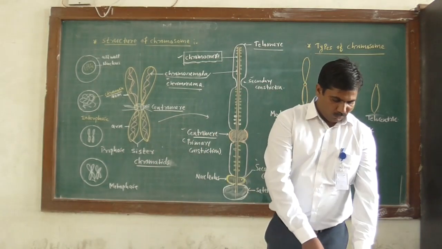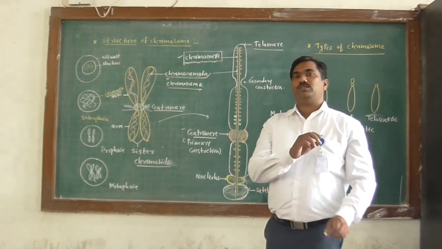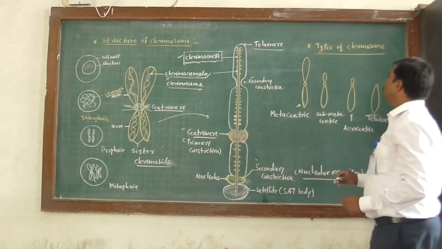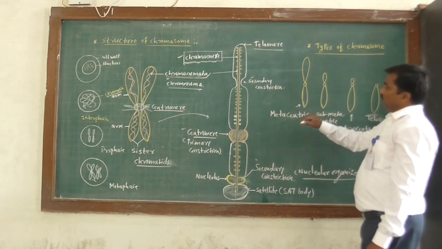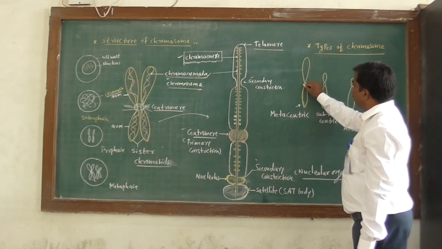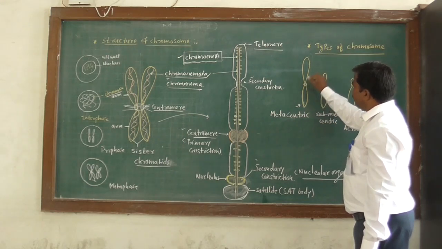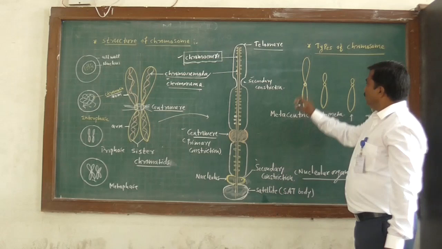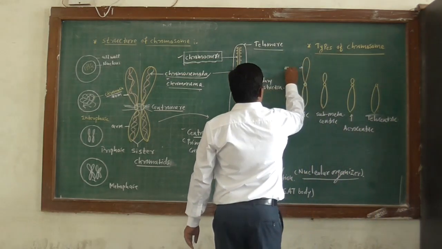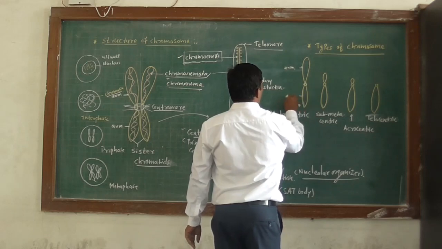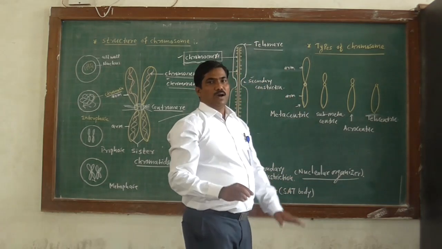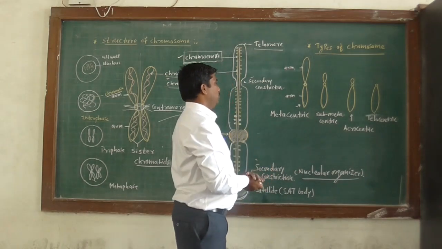The types of chromosome are classified according to the location of the centromere. When the centromere is present at the center of the chromosome, the two arms have equal length.